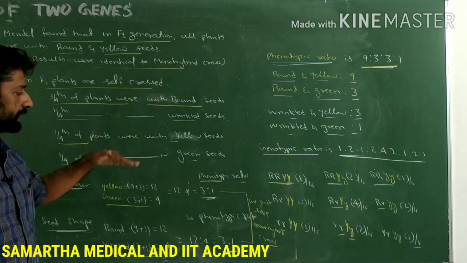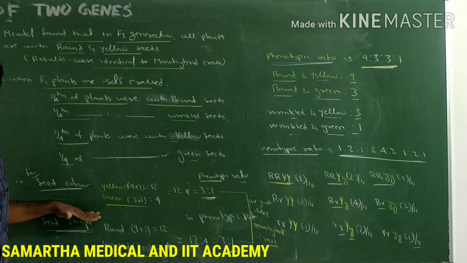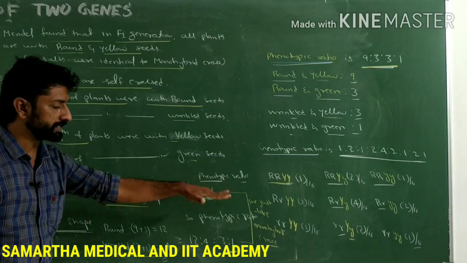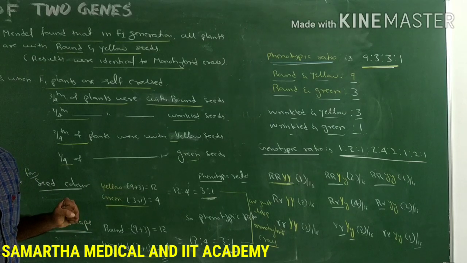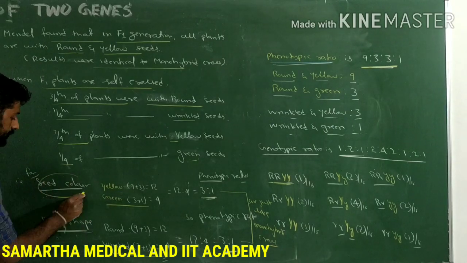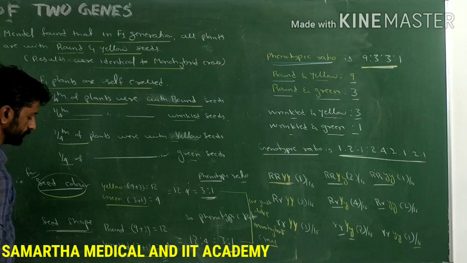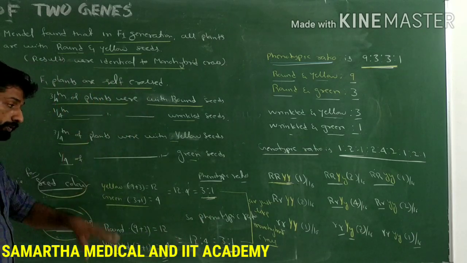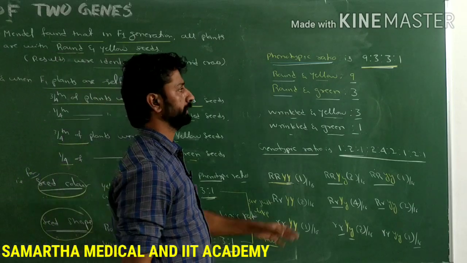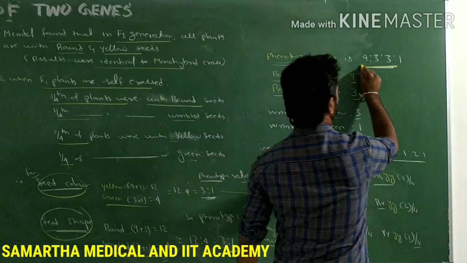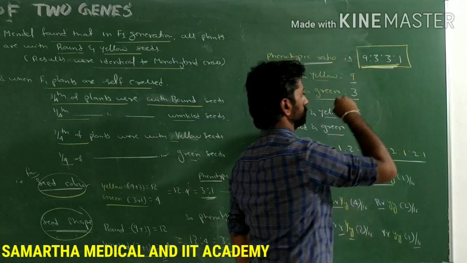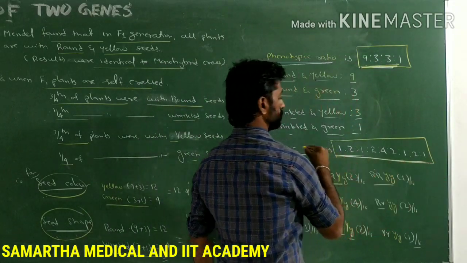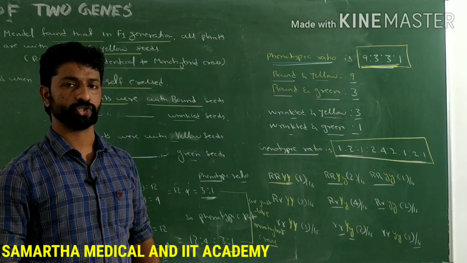So here also the segregation of the particular trait of a particular character is the same as that of monohybrid cross. Is it clear? For the seed color, the phenotypic ratio is 3 is to 1. For the seed shape, it will be 3 is to 1. But for both traits considered together during dihybrid cross, the phenotypic ratio will be 9 is to 3 is to 3 is to 1. And the genotypic ratio will be 1 is to 2 is to 1, 2 is to 4 is to 2, 1 is to 2 is to 1.